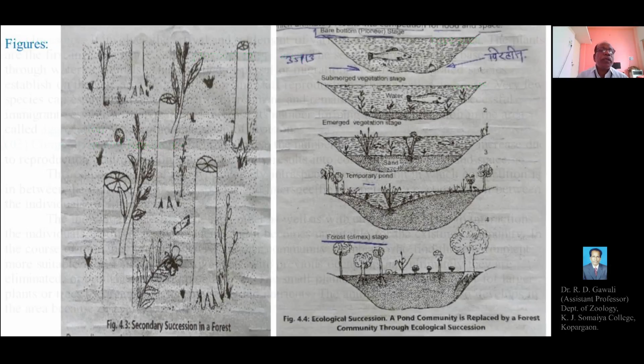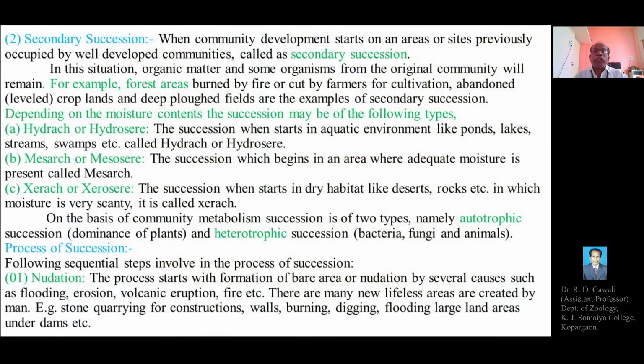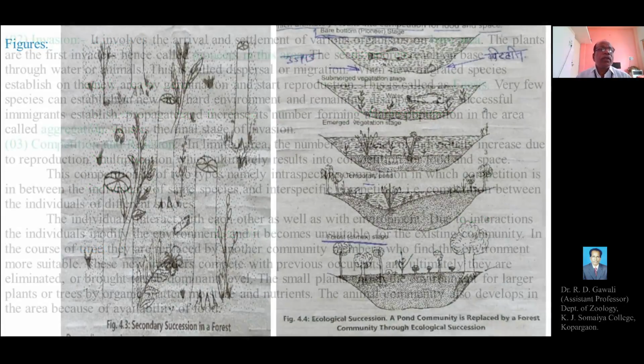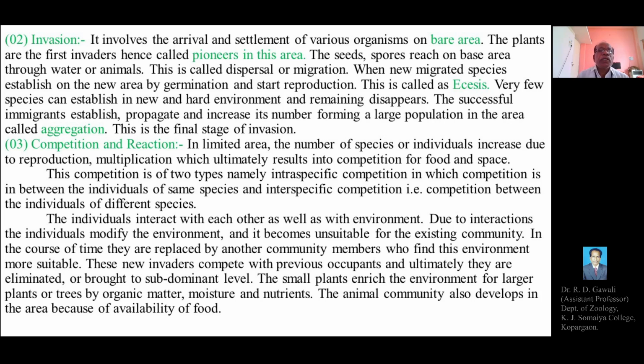So already we have explained the first stage of the succession, that is nudation. Then the second stage is the invasion. It involves the arrival and settlement, or the transportation or migration, of various organisms or seeds on the bare area or bare land.